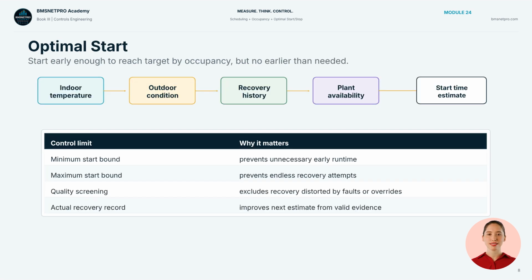Optimal start estimates how early equipment must begin so conditions reach target by occupancy. Inputs may include indoor temperature, outdoor temperature, historical recovery rate, plant availability, and day type. A robust algorithm has minimum and maximum bounds and learns only from valid recovery. If yesterday had a valve fault or open window, that period should not become normal learning data.